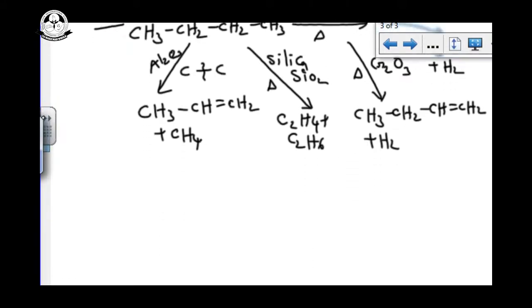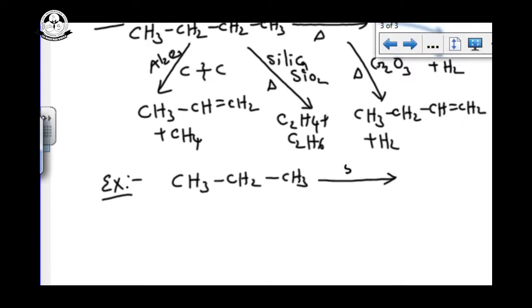Now see another simple example. If I am taking propane gas, CH3, CH2, CH3, now this one I am heating around 500 degrees Celsius. See the different products we are getting if you are using different metallic catalysts. If the CC bond you are breaking here, what can we get?